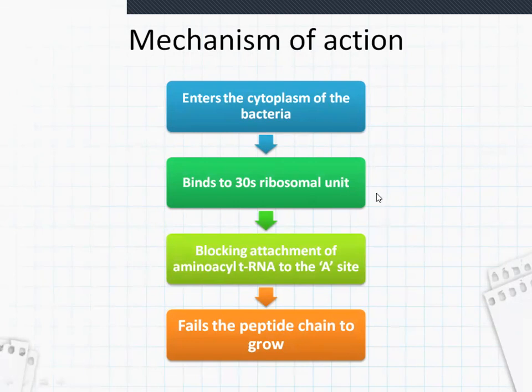These ribosomes help in the synthesis of the proteins for the bacterial DNA. So they bind to this 30S ribosomal unit and block the attachment of amino acyl tRNA to the A site. A site means acceptor site. We will see a diagram in the next slide so you can understand. Due to this, the peptide chain fails to grow.